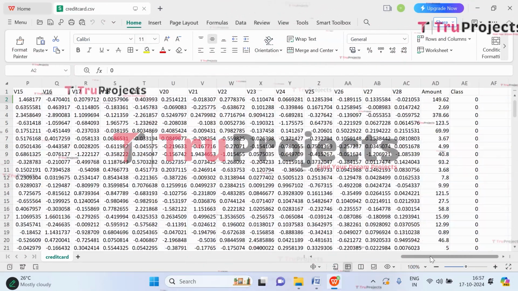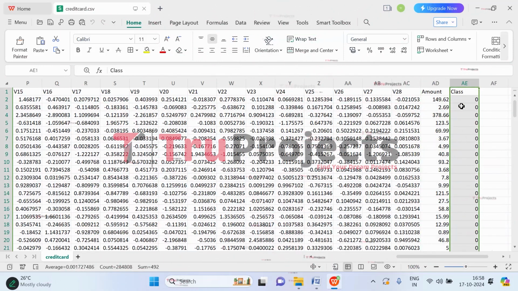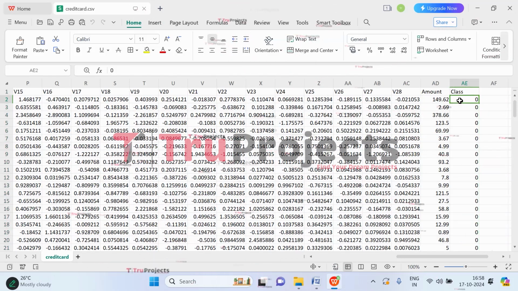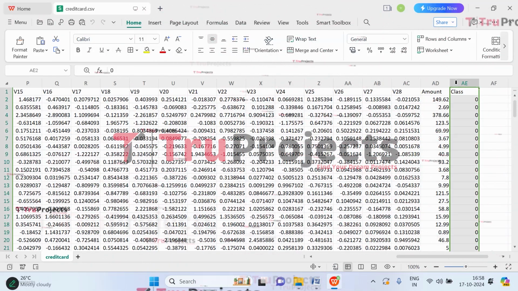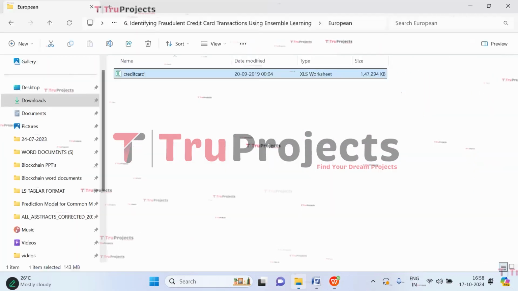So here if we scroll right, here we have the amount column. This is the transacted amount. And here in the last column, that is the target label, we have 0 and 1 classes. 0 refers to a non-fraudulent transaction and 1 refers to a fraudulent transaction. So we'll be using this data to train the models. So close this. Back to the code folder.